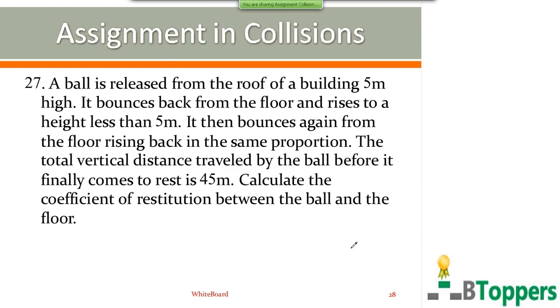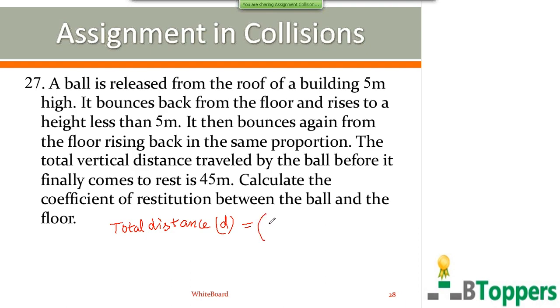As I discussed earlier, if e is the coefficient of restitution between the ball and the floor, and H is the initial height from which the ball is dropped above the floor, and the ball is allowed to collide with the floor repeatedly, the ball, suppose, moves only under influence of gravity between any two successive collisions, then I have already derived the calculation for total vertical distance the ball travels before it finally comes to rest.